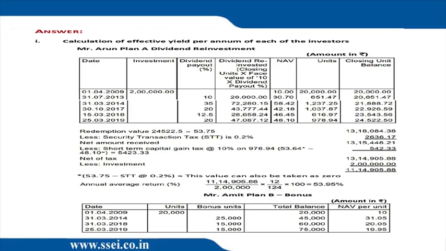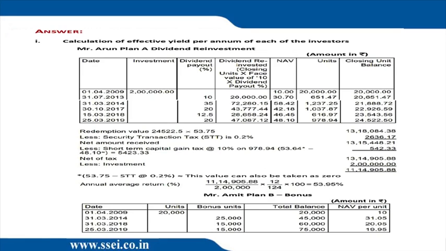Just remember, there will be a problem in the short-term capital gain because they have once calculated it using 53.75 minus 0.2%, but then written a note that no, you could have used 53.75. I am in favor of using 53.75. I think they'll give marks because they've already given the note.